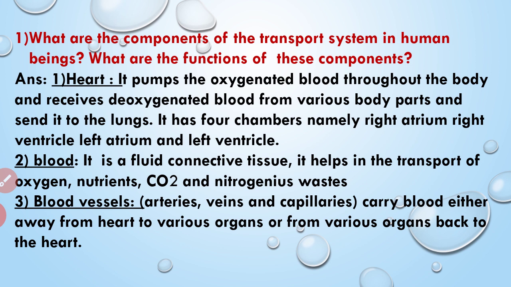So arteries carry the blood away from the heart to various organs of the body. So they carry oxygenated blood to the various parts of the body from the heart. And veins collect the deoxygenated blood from different body parts and bring it back to the heart. And the last one, capillaries. They are tiny blood vessels. They connect arteries to veins, and they also help to carry the nutrients and oxygen in the blood. Okay, this is about the components of the transport system.